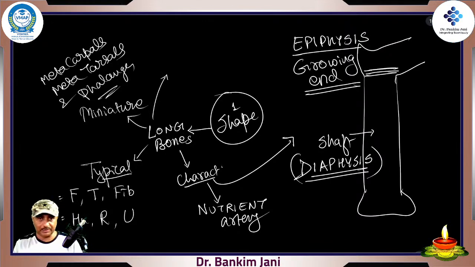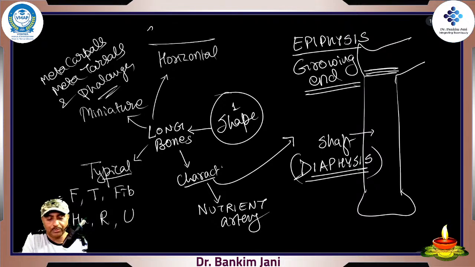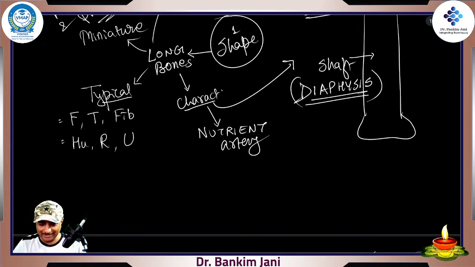One very special bone which we talked about is the horizontal bone. All these bones are longitudinally situated. The only horizontal bone, the beauty bone, is the clavicle, horizontally situated. So these are the long bones from the perspective of shape. We just extend this to our next page.